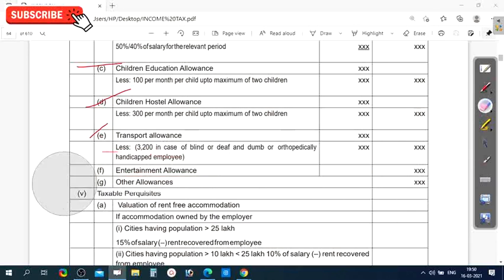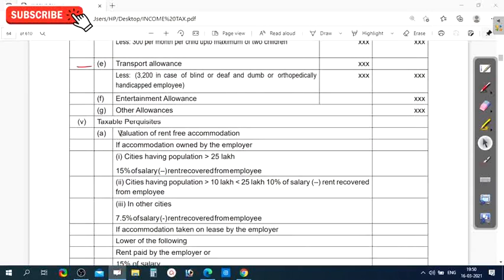See, if you observe, the rest of the allowances are given in the inner column, and a total is put here in the outer column. But when it comes to entertainment allowance, straight away it is kept in the outer column, because this is fully taxable. You need not undergo any calculations. And other allowances, and perquisites. In the next class, we are going to see what perquisites are and the types of perquisites.